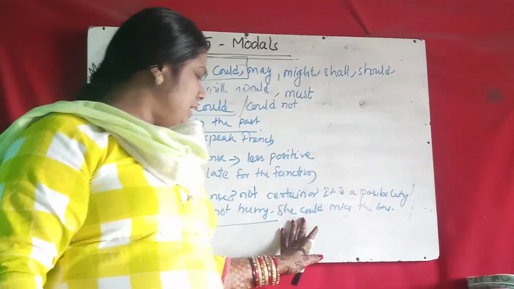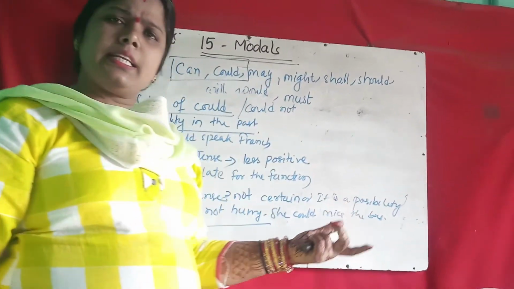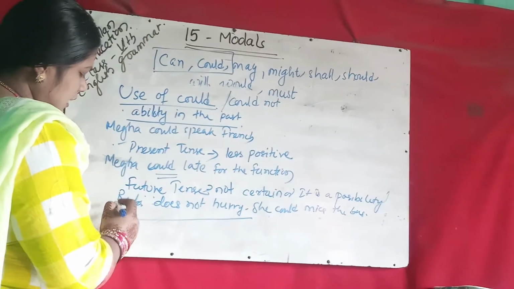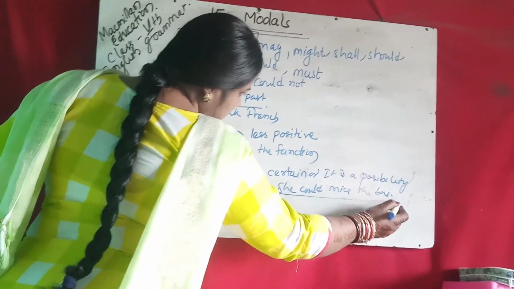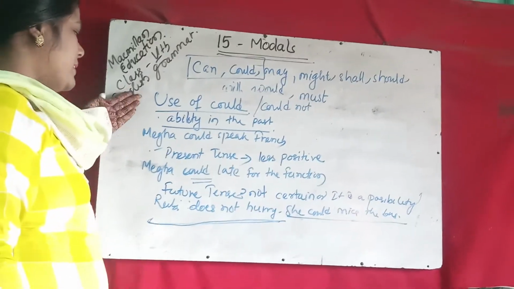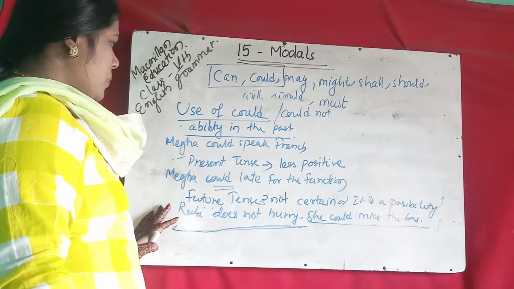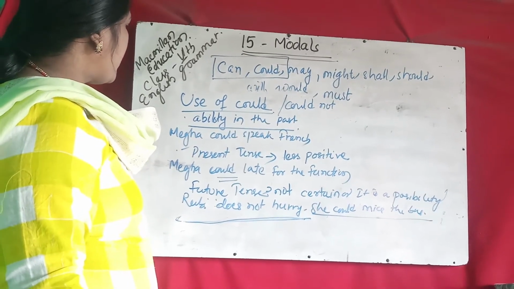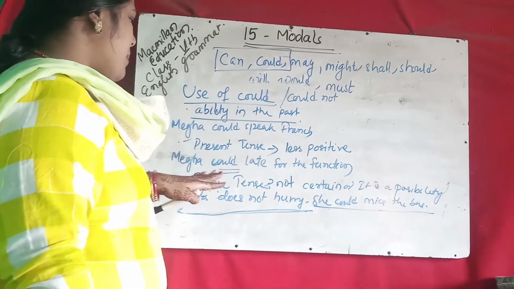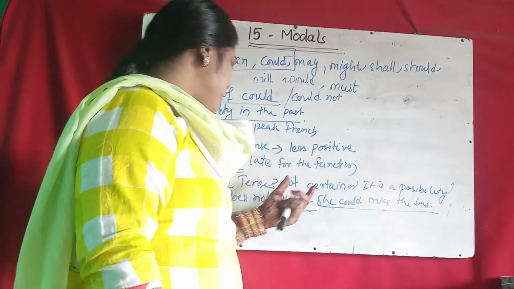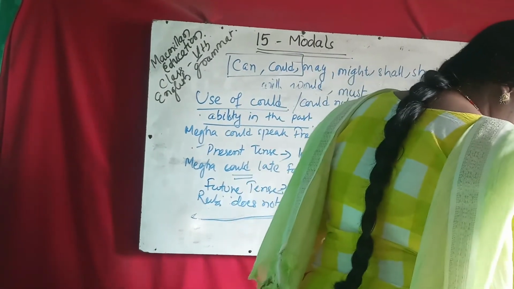In that case, we use she could miss the bus. Or maybe she may get the bus also. So in this case we write, Ruby does not hurry, she could miss the bus. So could is used in present, past and future also. Past means could speak, simply past. Present also less positive, or future also less possibility. In that case we use could.